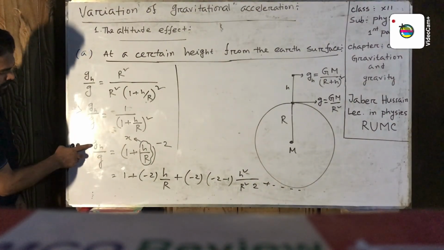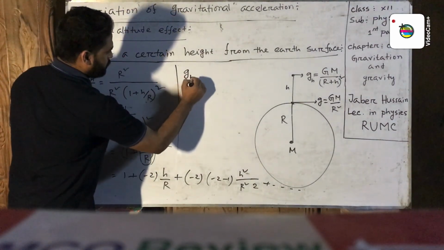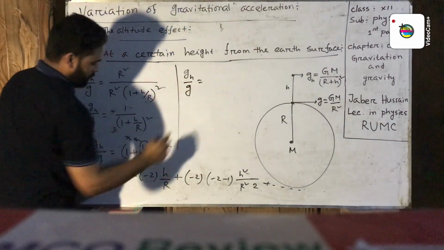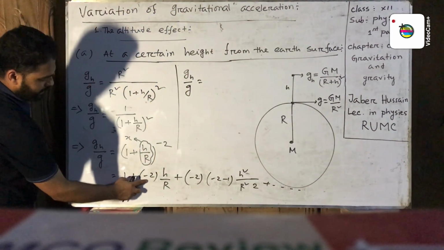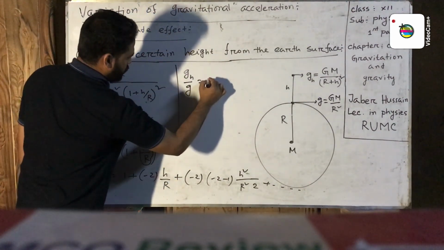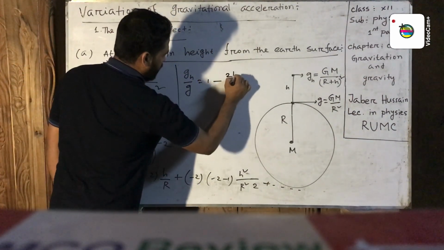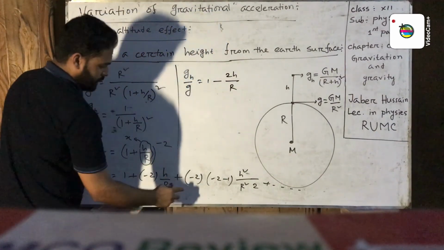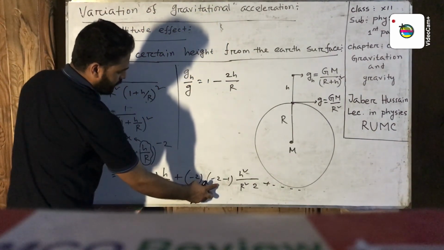Now gh by g equals 1 minus 2h by R. This is minus 2 and here minus 3.